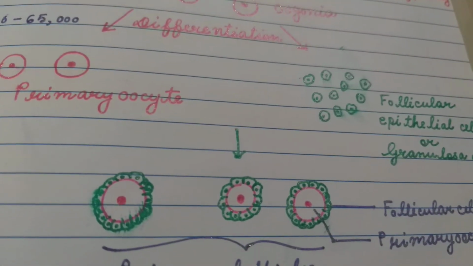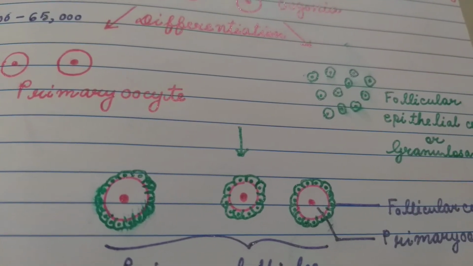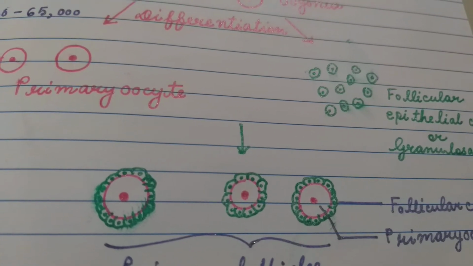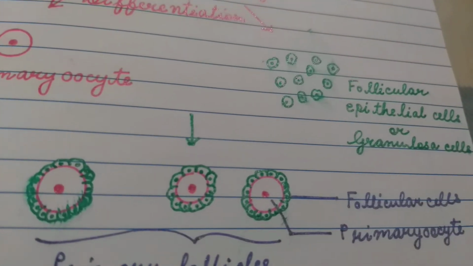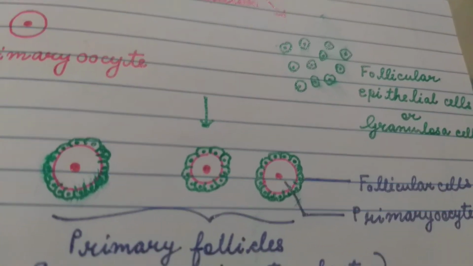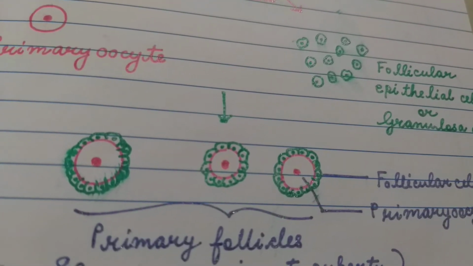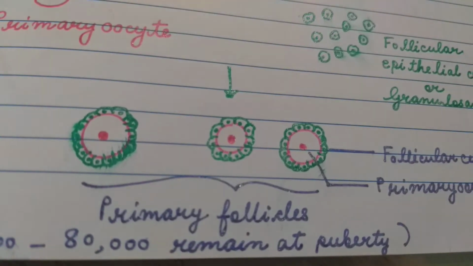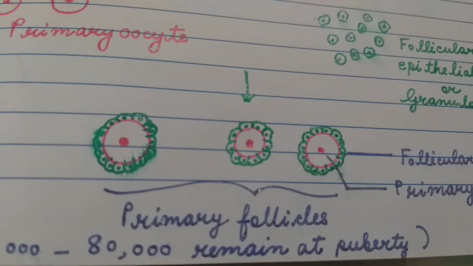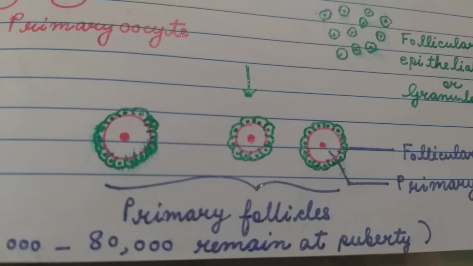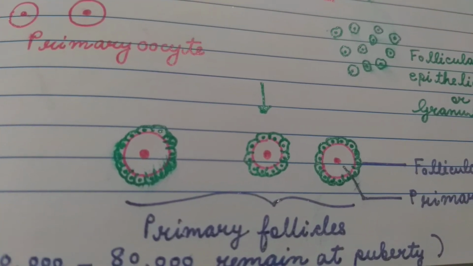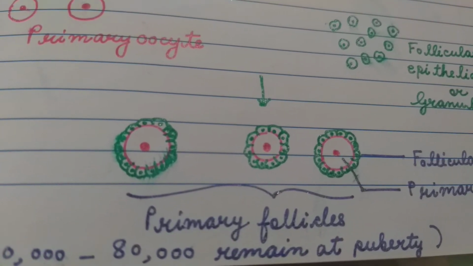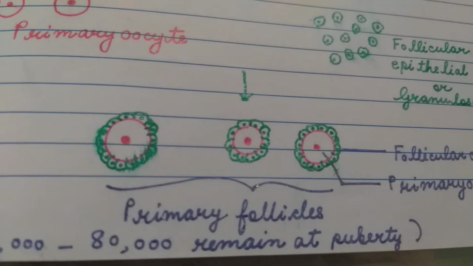Now, each primary oocyte becomes surrounded by a layer of follicular epithelial cells and forms primary follicles. These are the primary follicles. A follicle means what? Primary oocyte surrounded by follicular epithelial cells.